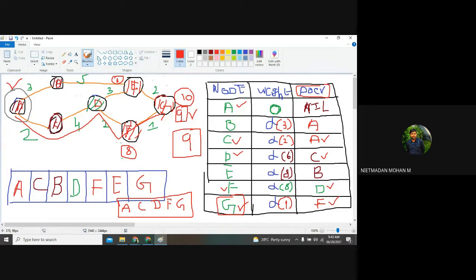So if you are given a directed weighted graph, can you give me an example of a weighted graph application, a real-time example of a weighted graph? Google Maps. So Google Maps, is it a directed weighted graph or an undirected weighted graph? Undirected weighted graph. Yes. Can you give me an example of a directed weighted graph in an application?